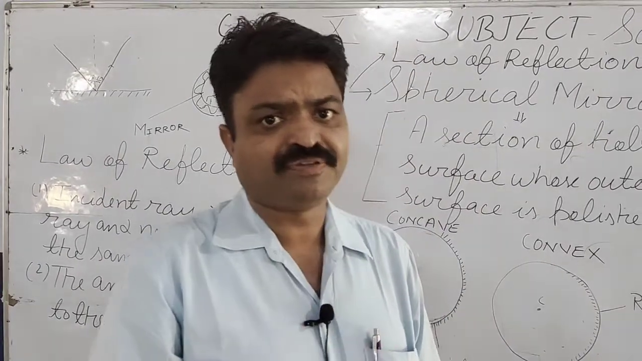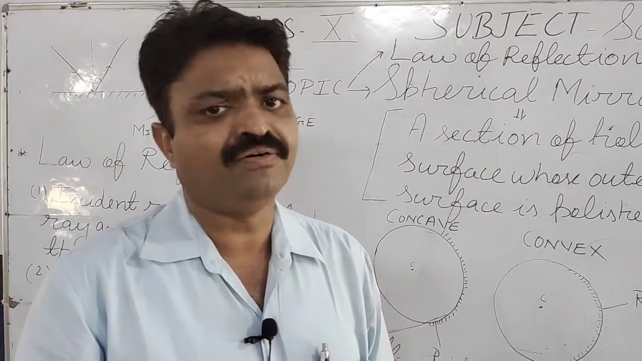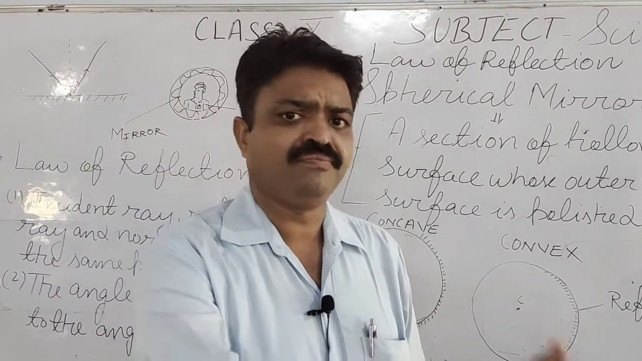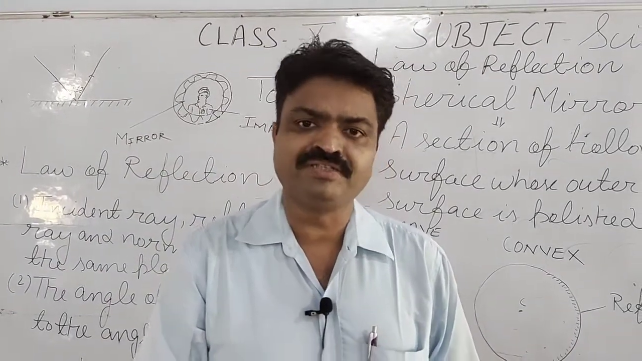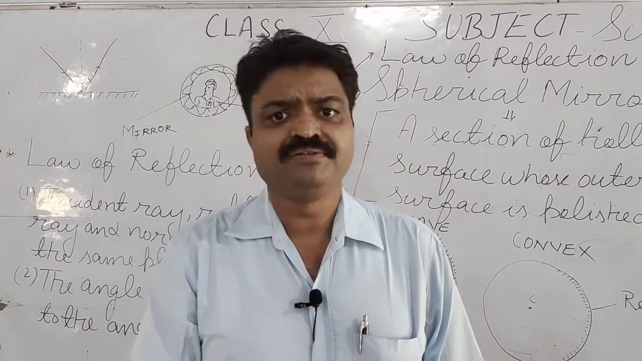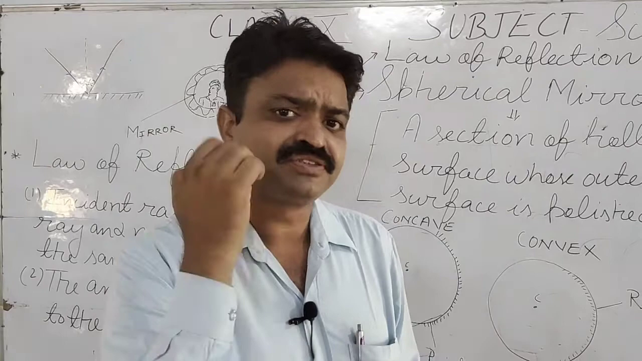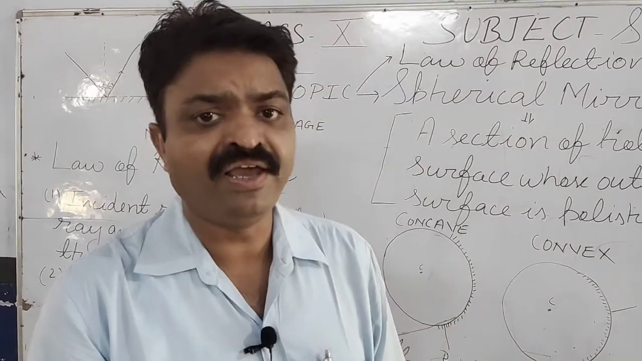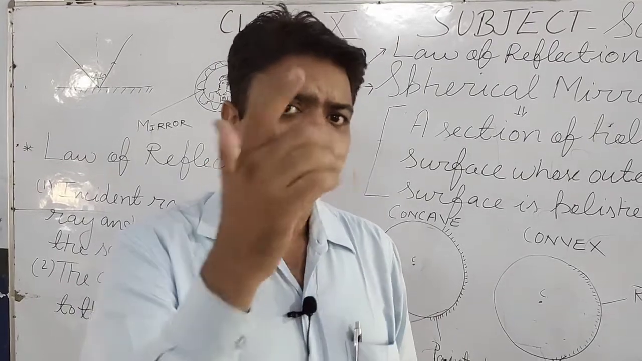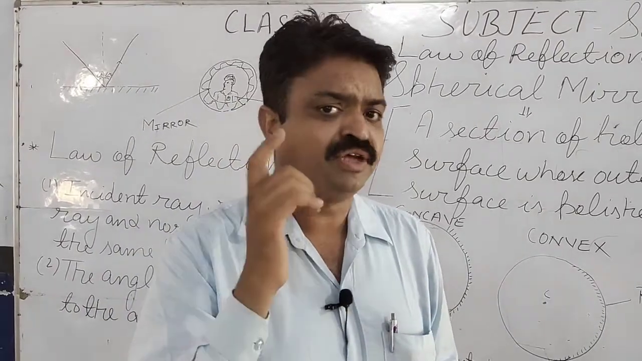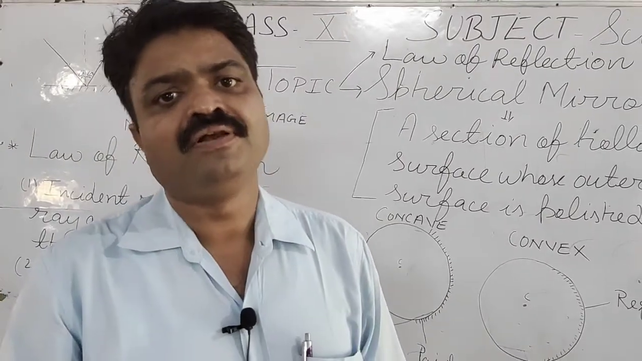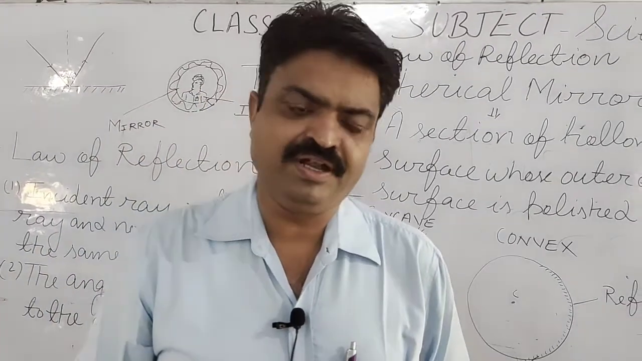All these things come in the category of optics, and the person who studies optics is known as an optician, and the branch of science that deals with the structure of the human eye is known as optology. So today we will discuss optics, and the first topic of today is the law of reflection of light.